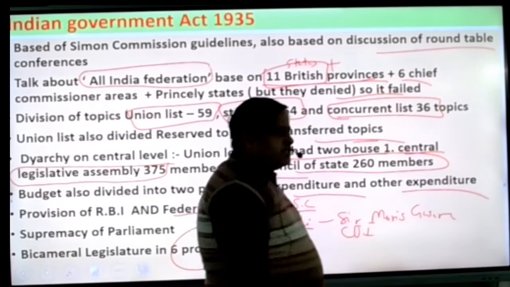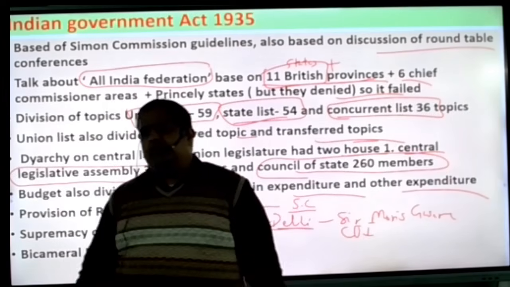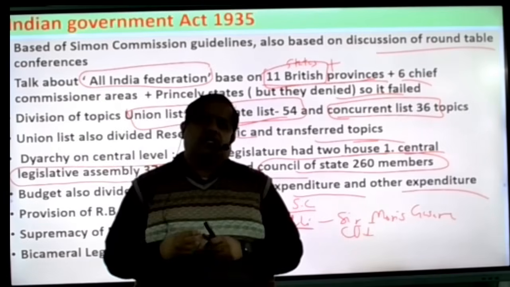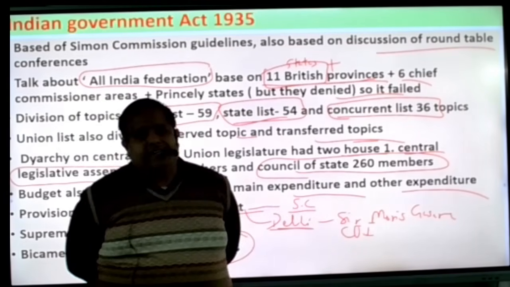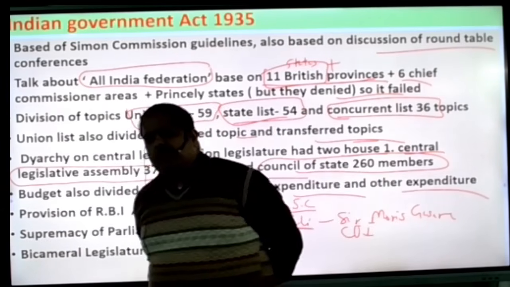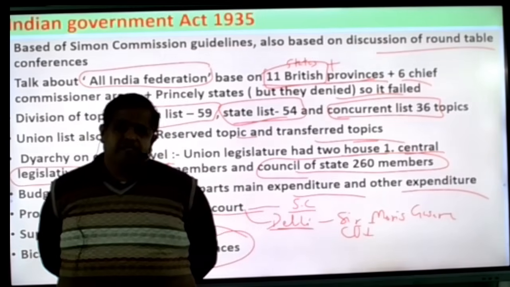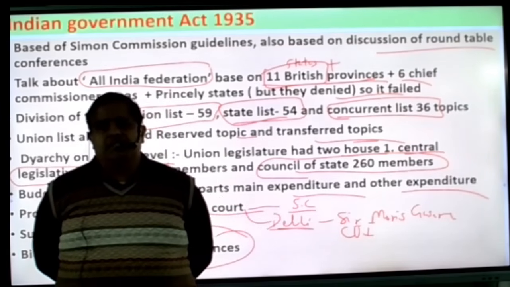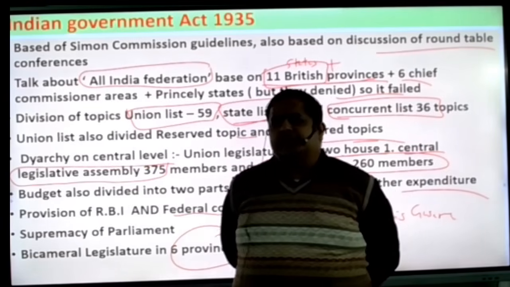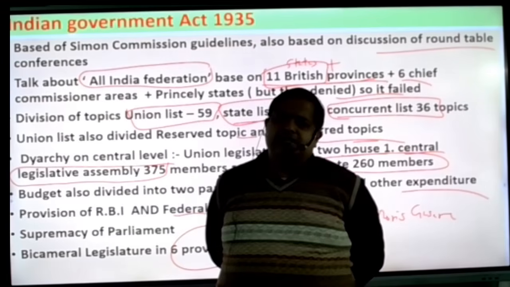After that, beta, the Indian Independence Act arrived, which we discussed in the Indian Freedom Movement of 1940 to 1947. Basically this act was presented in the British Parliament on 4 July 1947, and on 18 July 1947 it was passed by the British Parliament. By this act the provision was made that India and Pakistan would be two separate countries, and on 14th August midnight these countries were separated and independent. Pakistan decided to celebrate their Independence Day on 14 August, and we decided to celebrate ours on 15th August.